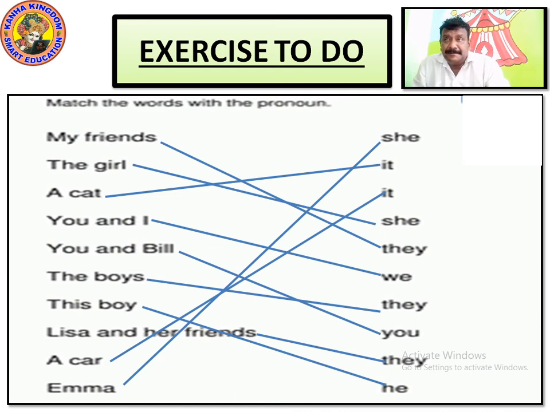My friends. They. The girl. She. A cat. It. You and I. We. You and Bill. They. The boys. They. This boy. He. Lisa and friends. They. A car. It. Ima is she, S-H-E, she. So now these are the words which are matched. Please write it down in the notebook.